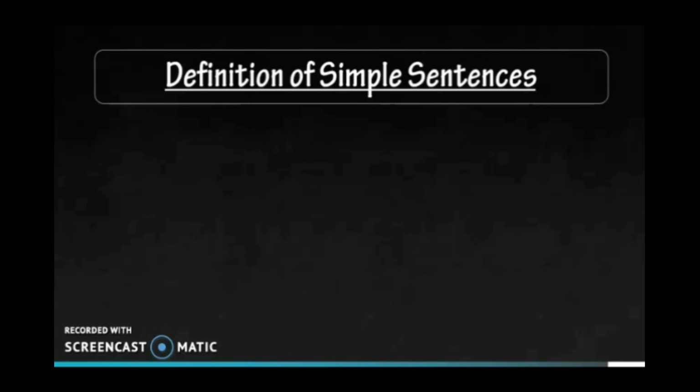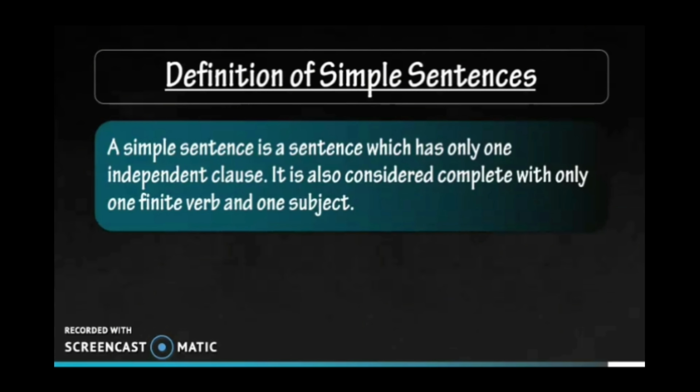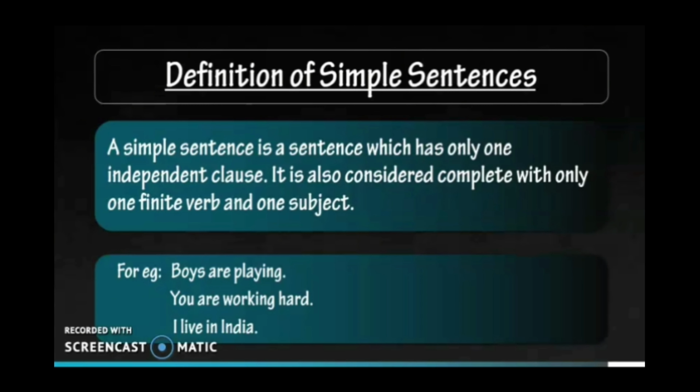Let's talk about definition of simple sentence. So what is simple sentence? Simple sentence is a sentence which has only one independent clause. It is also considered complete with only one finite verb and one subject. For example, boys are playing. You are working hard. I live in India.